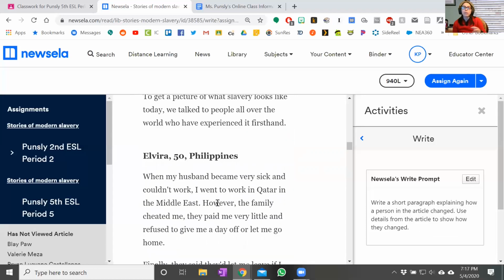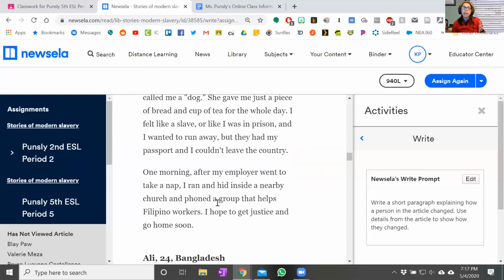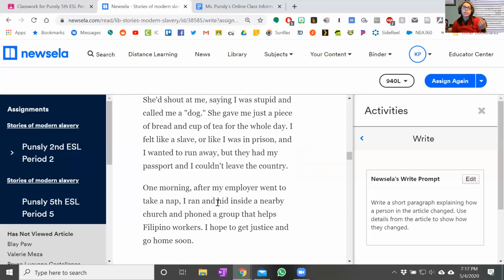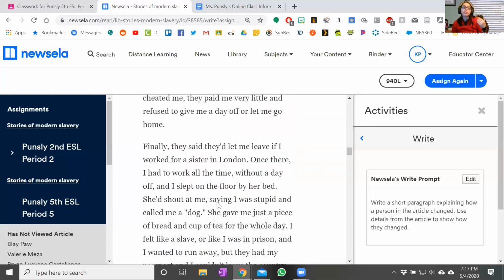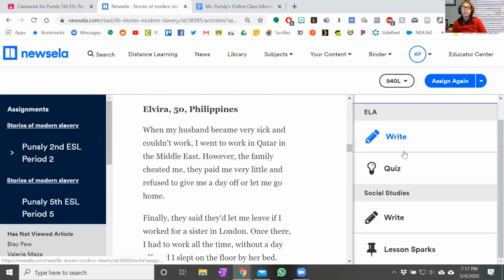You're going to talk about what she was like at the beginning of her story, and then at the very end of the story, how were things different for her? And you're going to want to use some kind of quote from the text, a detail, to show exactly how that happened. So that's what you're writing, and that's what you're being graded on in addition to the quiz questions. So please make sure you do both, right?